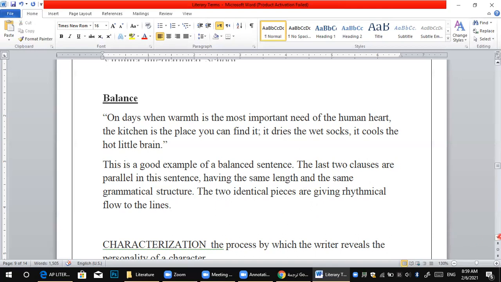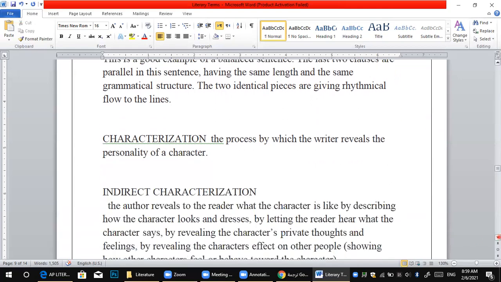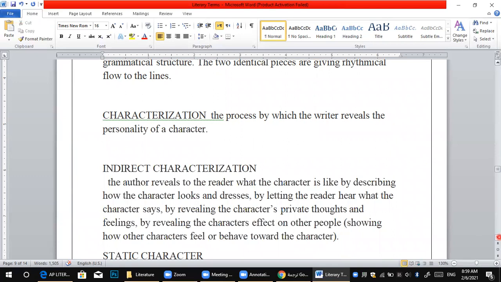After balance, there is characterization. What does characterization mean? Characterization here means the process by which the writer reveals the personality of the character. So when the author tries to write a story, he tries to reveal and let you as a reader know about the characters.